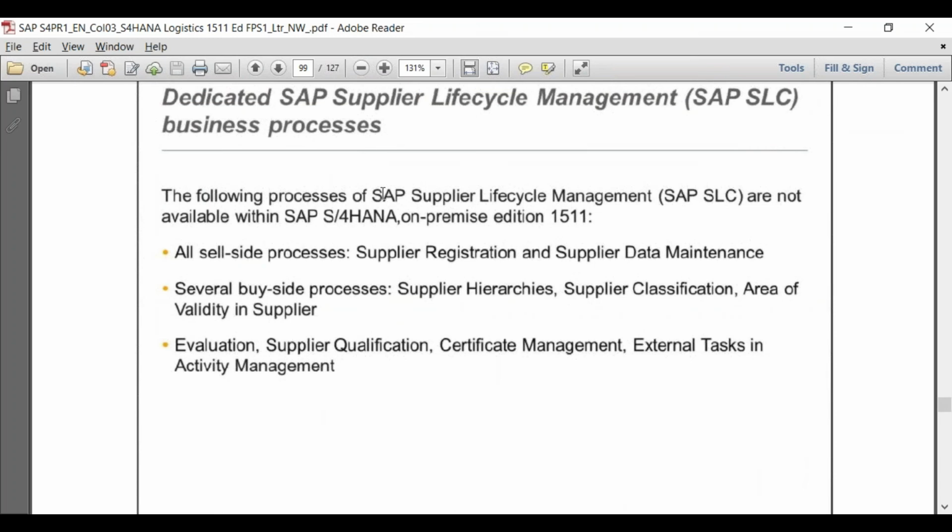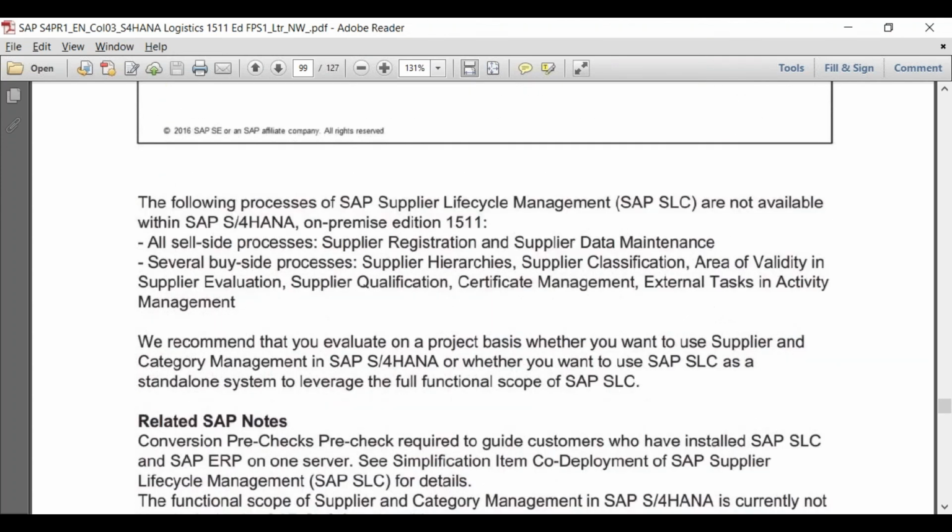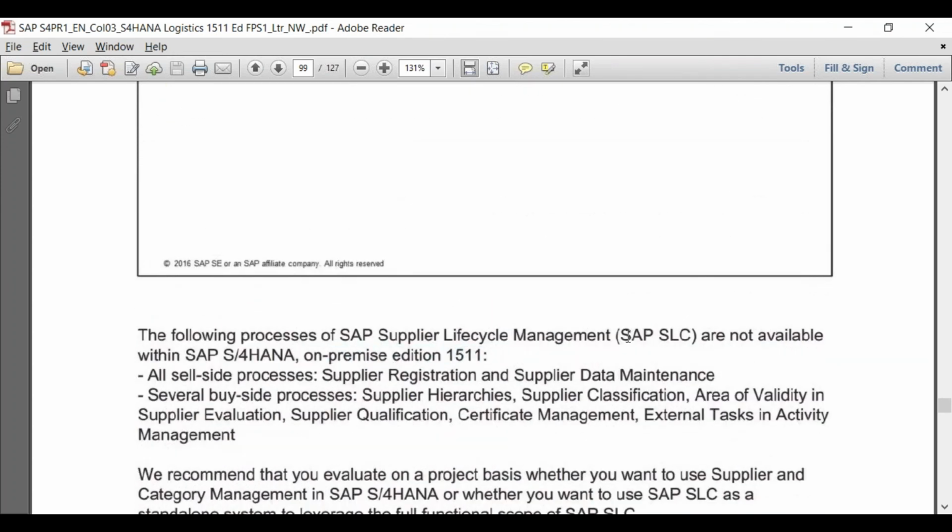So SAP Supplier Lifecycle Management is not available with SAP S/4HANA 1511. How many of you know what exactly this is? SLC, have you worked on it? Anybody? Okay, the reason is that some of the functionalities which are available in the separate box as of now are going to be available within the SAP S/4HANA core system, but that is going to be in the future. So as of now, if somebody was using this tool, then definitely they will not be able to use those functionalities because they are not available as of now.